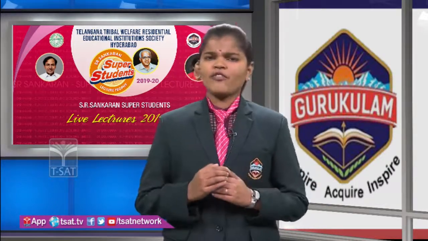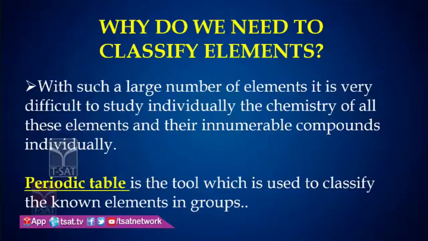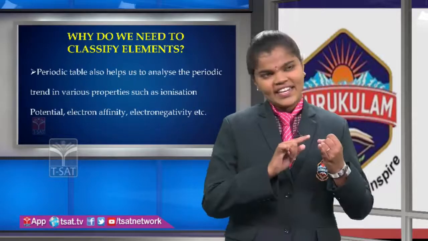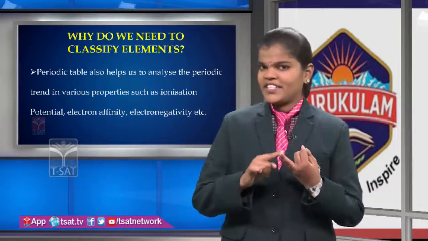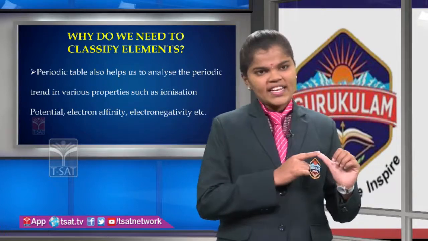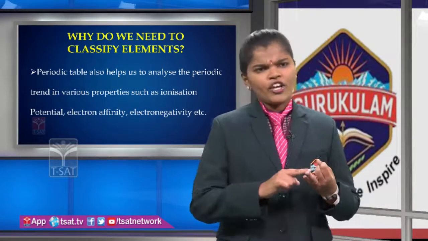With a large number of elements, it is very difficult to study them in chemistry. The periodic table is a tool used to classify the elements into groups. The periodic table is also useful to analyze periodic trends in various ways, such as ionization enthalpy, electron affinity, electronegativity, metallic and non-metallic character, melting point and boiling point.